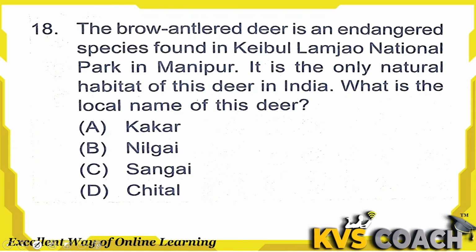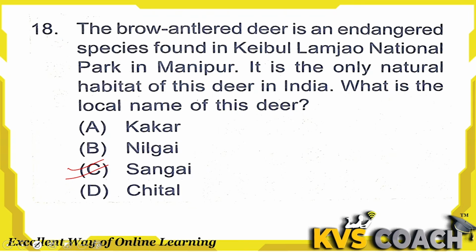Question 18 is, the blue-antlered deer is an endangered species found in Keibul Lamjao National Park in Manipur. It is the only natural habitat of the deer in India. What is the local name of this deer? The local name of this deer is option C, Sangai. Option C is the right answer here.